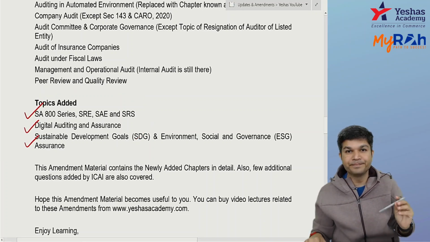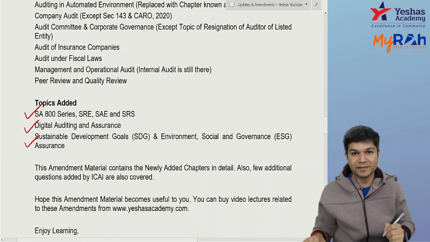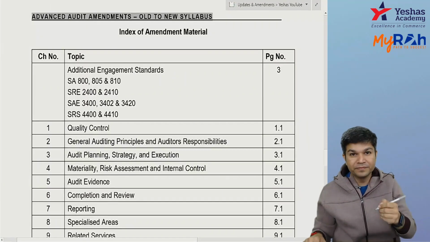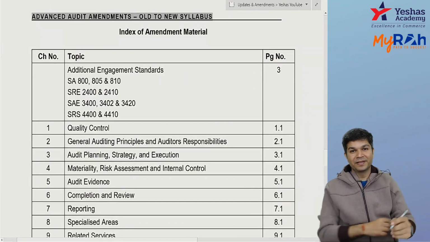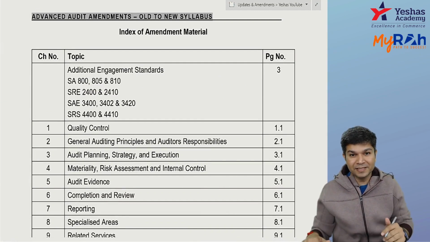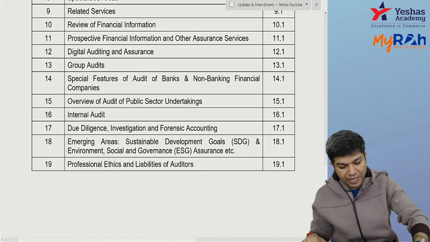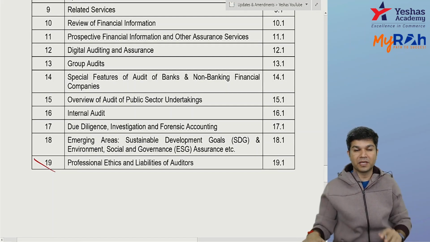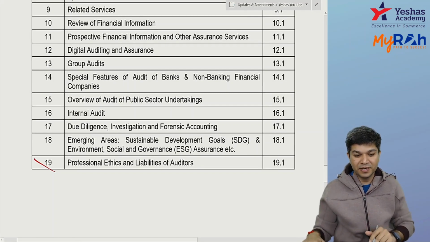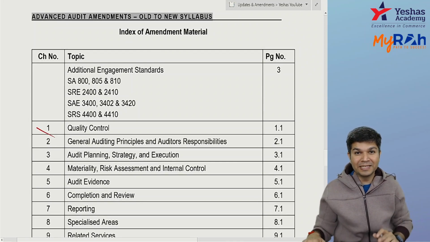If I come to the new index of the subject of advanced auditing, this is the new index. You have chapter number 1 to chapter number 19. This is the index as per ICAI only. Chapter 1 to chapter number 19 are there.